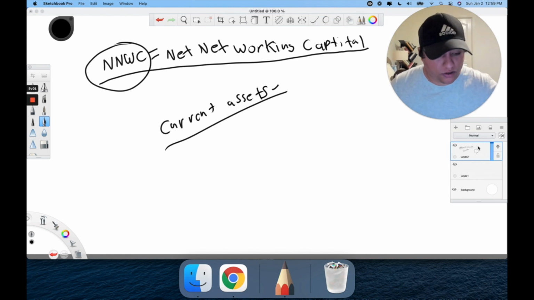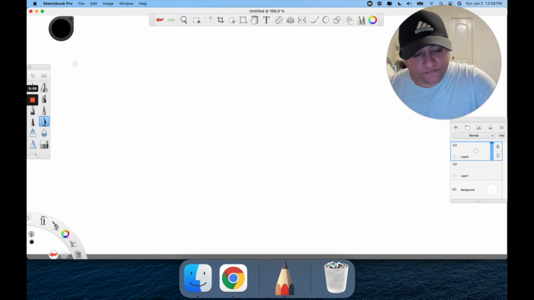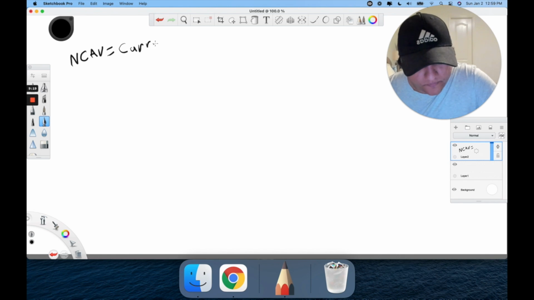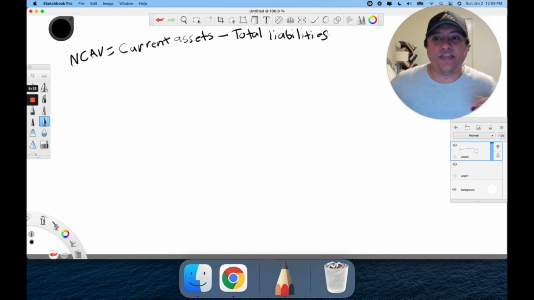So what are the actual formulas for this? Let's go ahead and go over the formulas. The NCAV, which remember stands for net current asset value, is very simple. The formula is current assets minus total liabilities. So that is the formula for net current asset value.